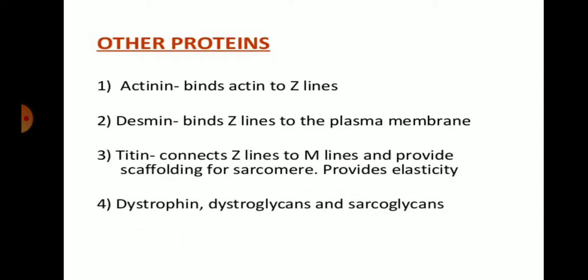Other proteins are also essential in muscle formation, that is actinin, which binds the actin to the Z line; desmin, which binds the Z line to the plasma membrane of the muscle fiber; and titin, which connects the Z line to the M line and provides the scaffolding of the sarcomere and the elasticity. So titin is responsible for the elasticity of skeletal muscle. And the last ones are dystrophin, dystroglycan and sarcoglycan. These are also other proteins essential for the movement of muscles in the organism's body.